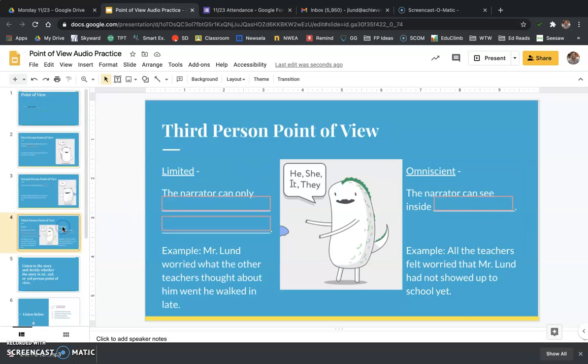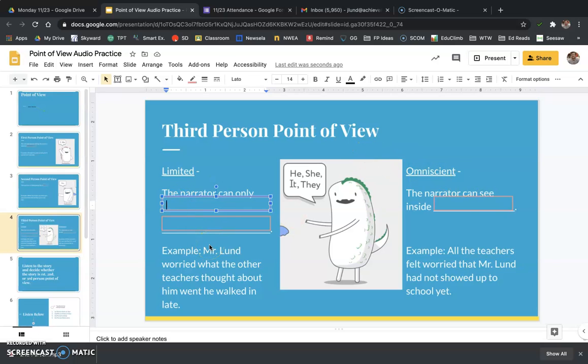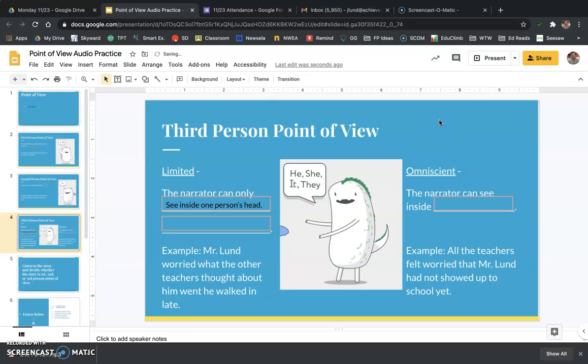Third person has two different kinds: limited and omniscient. Limited is when the narrator can only see inside one person's head. We get to see their feelings, their thoughts, everything that's going on inside their head, but only one person.